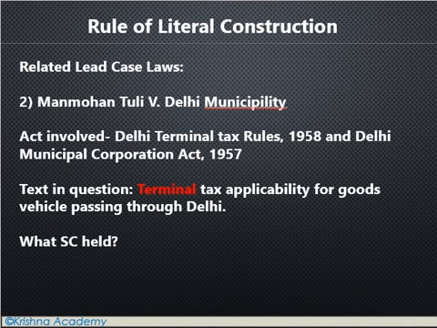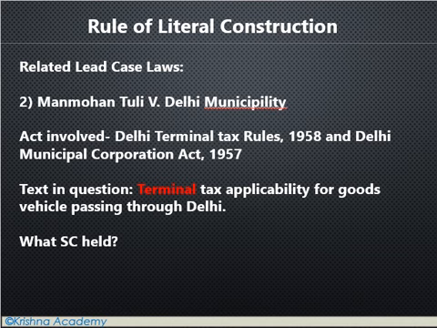Now, if some truck or goods vehicle is coming from UP and wants to go to Haryana or Rajasthan, because of the peripheral road, they need not enter Delhi.